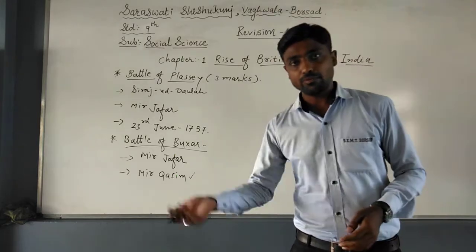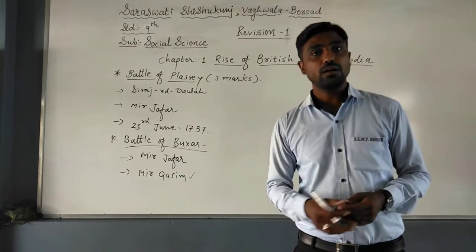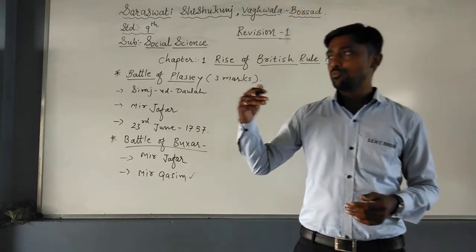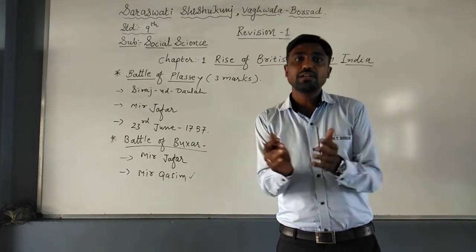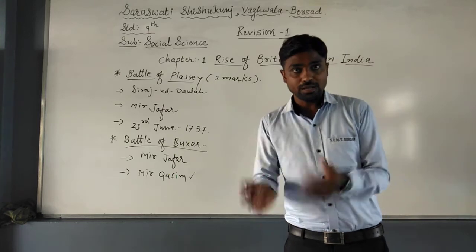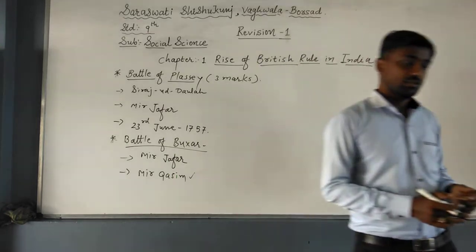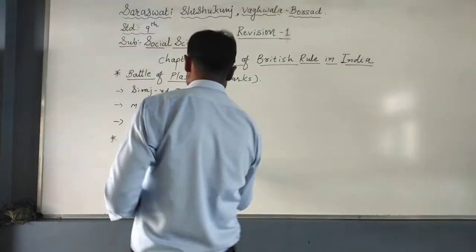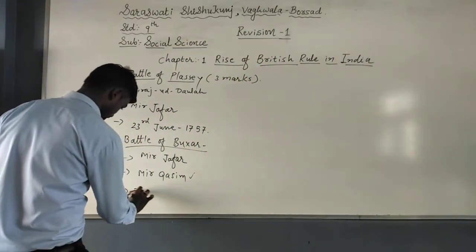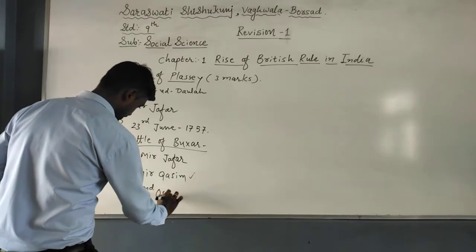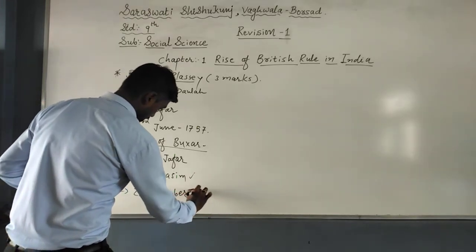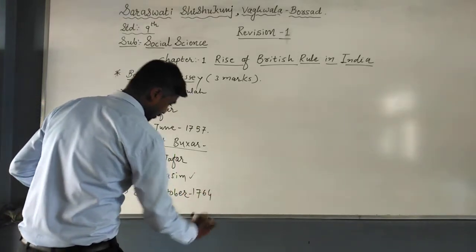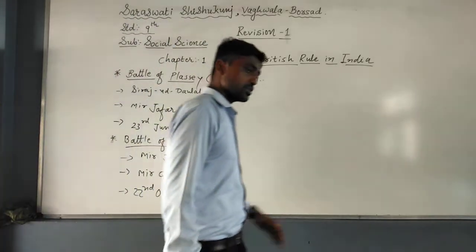the help of the Nawab of Awadh as well as the Mughal Emperor Shah Alam. They made one united army, and they fought the battle with the Britishers. So on 22nd October 1764, the Battle of Buxar was fought.